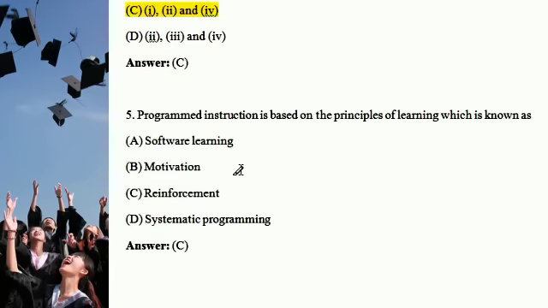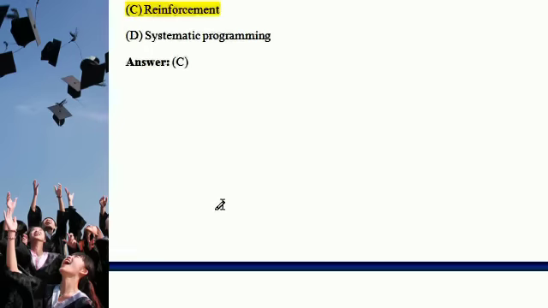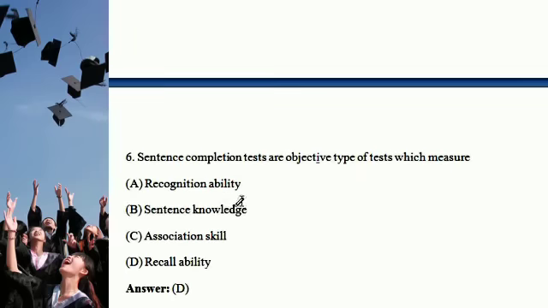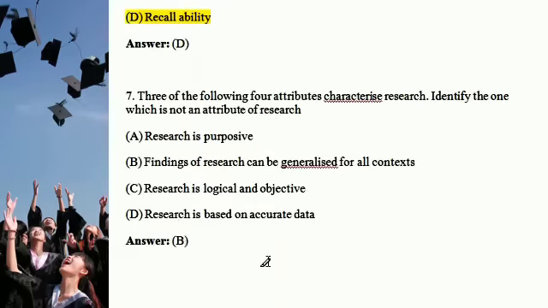And programmed instruction is based on the principle of learning, which is known as software learning, motivation, reinforcement and systematic programming. Definitely the answer is reinforcement. And next, sentence completion: the objective type of test which measures reciprocal ability. The answer is reciprocal ability.